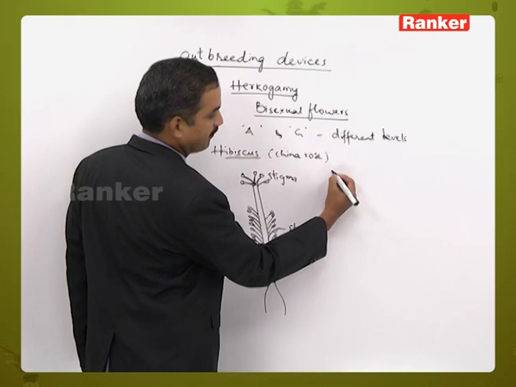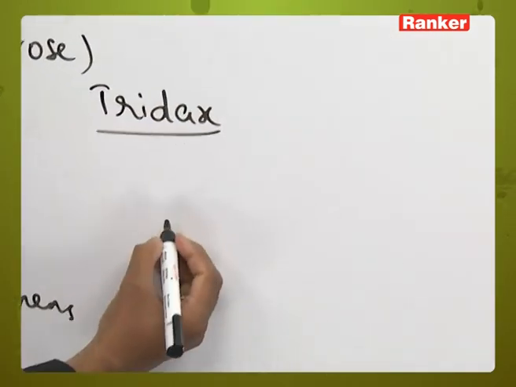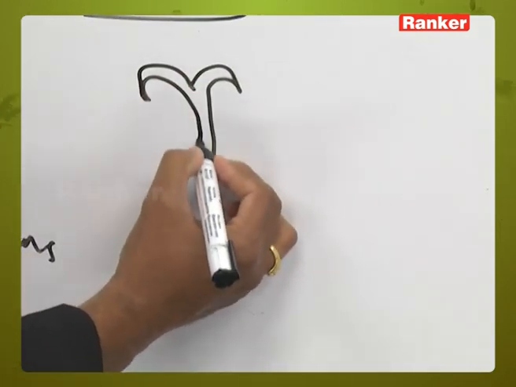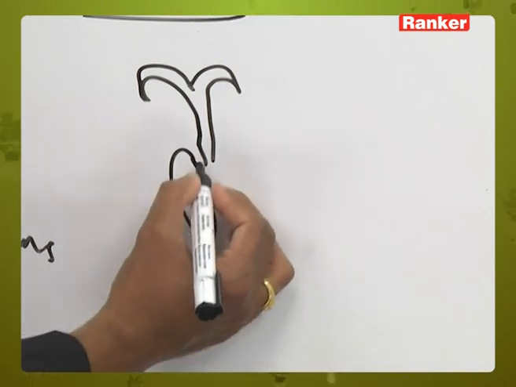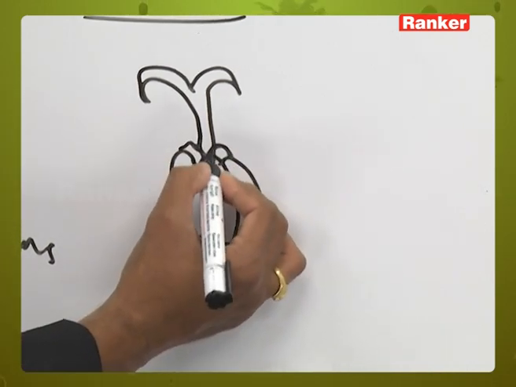And one more example, Tridax if we take. In Tridax also the same character will be seen where the bifid stigma is present. This bifid stigma is present beyond the level of stamens. So 5 stamens are present here.